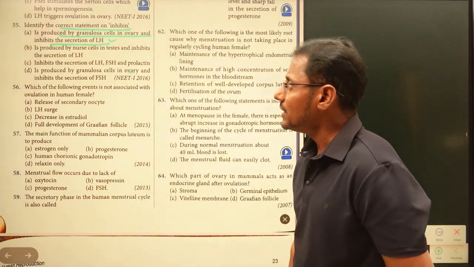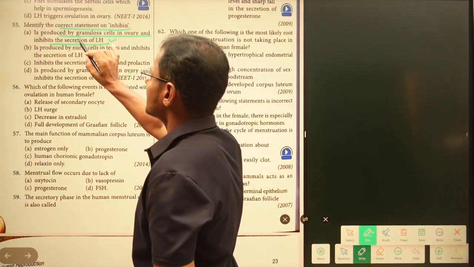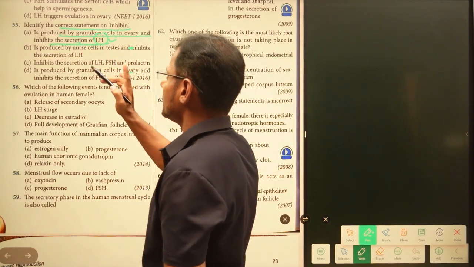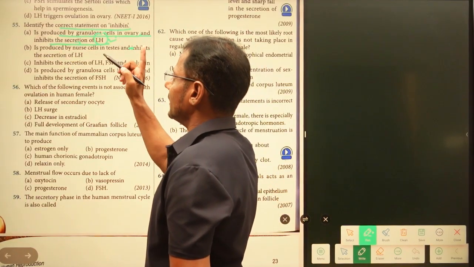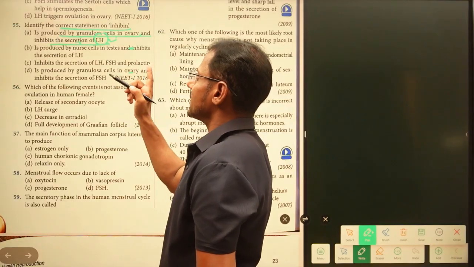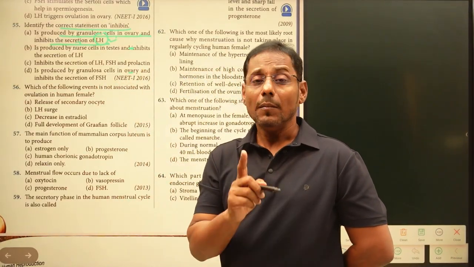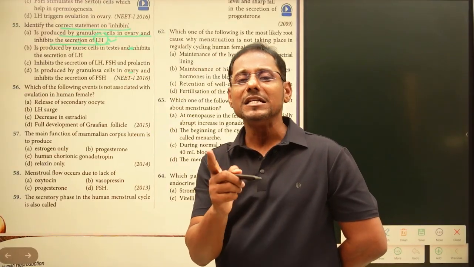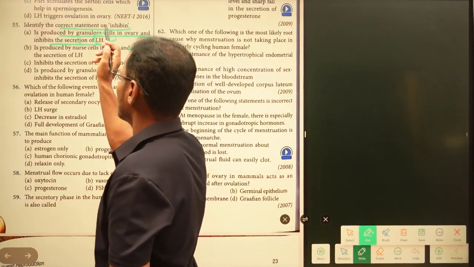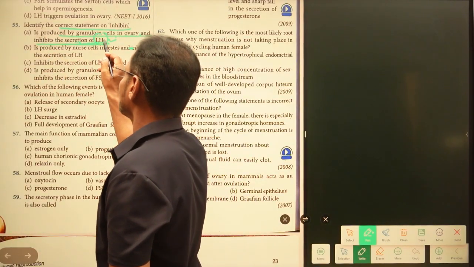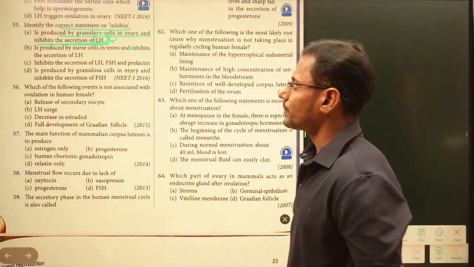It is secreted from the granulosa cells in females, but it inhibits the secretion of follicle stimulating hormone. In this statement it says LH. Now this is the wrong statement.